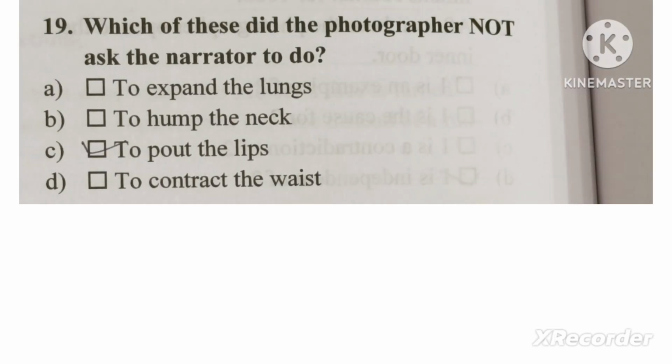19th question is most important. Which of these did the photographer not ask the narrator to do? To expand the lungs, he asked. To hum the neck, he asked. To contract the waist, he asked. What did he not ask the narrator to do? To pout the lips.